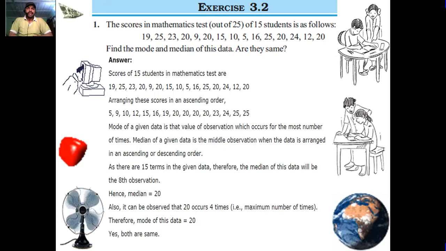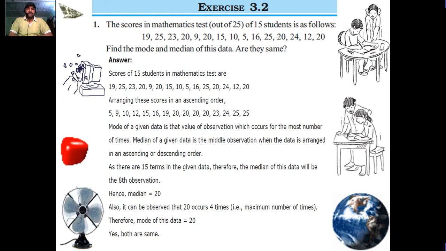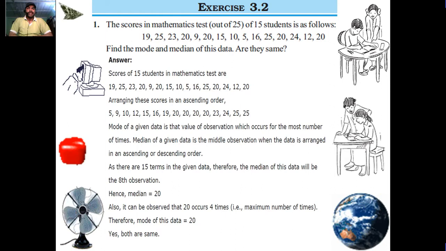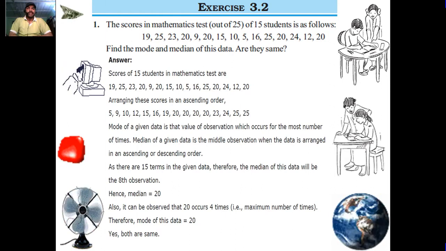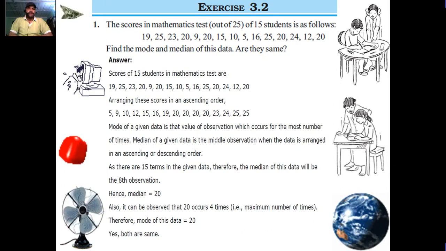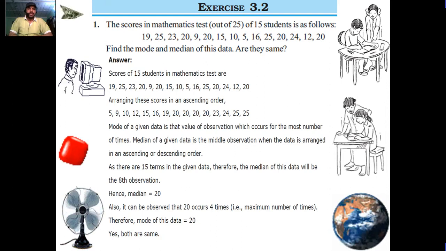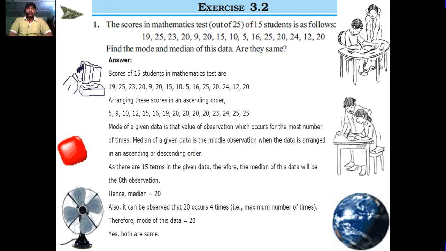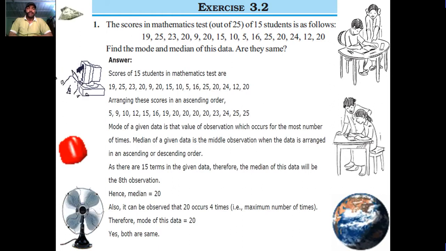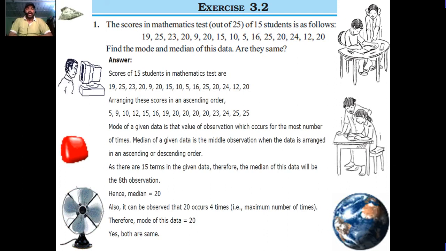Mode of the given data is the value of observation which occurs the most number of times. Median of the given data is the middle observation when the data is arranged in ascending or descending order. As there are 15 terms in the given data, the median of this data will be the 8th observation. Hence median is equal to 20. Also it can be observed that 20 occurs 4 times, that is the maximum number of times. Therefore mode of the data is equal to 20. Yes, both are same.